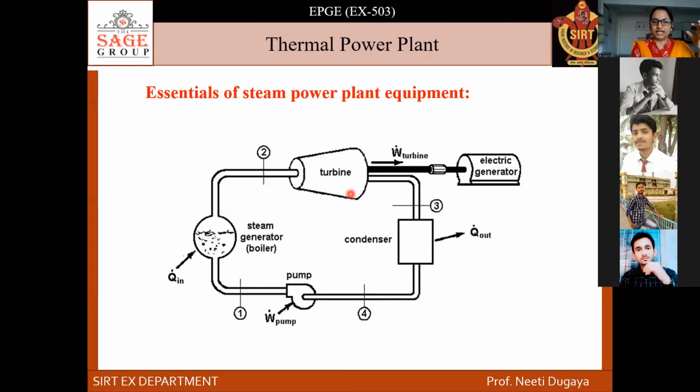And that steam is again sent to, after so many processing, the required steam has been sent to the turbine, and this turbine rotates by the kinetic energy of that steam. And then this turbine is attached to the shaft. You can see this black rod is nothing but the shaft, right? You can see. So this shaft is rotating, turbine is rotating, that means this shaft is rotating. And when this shaft is rotating, it is attached to the generator shaft.